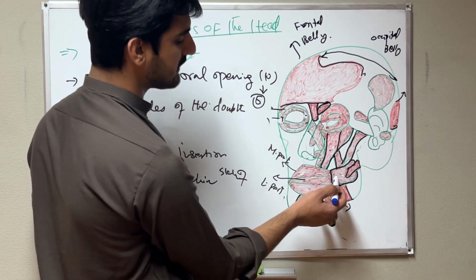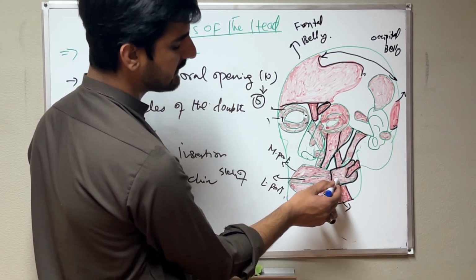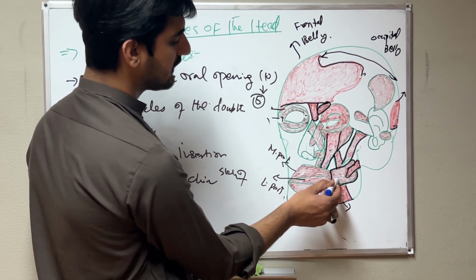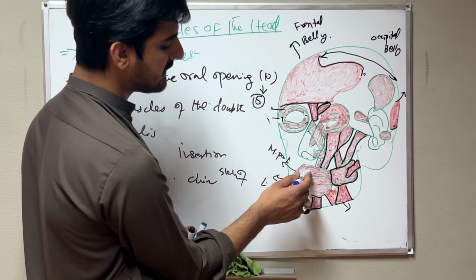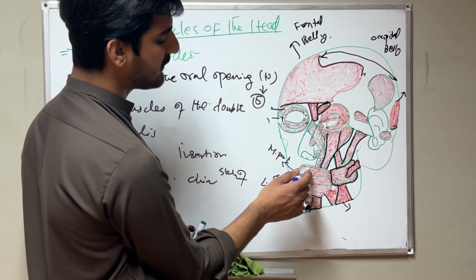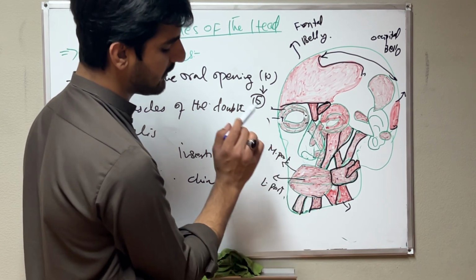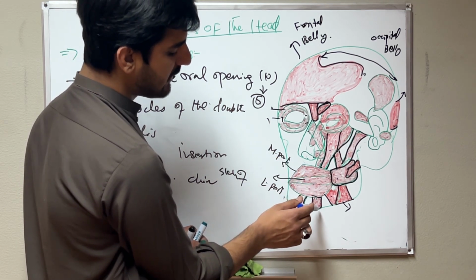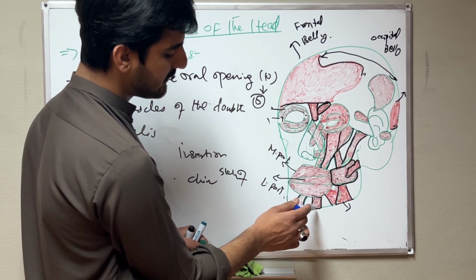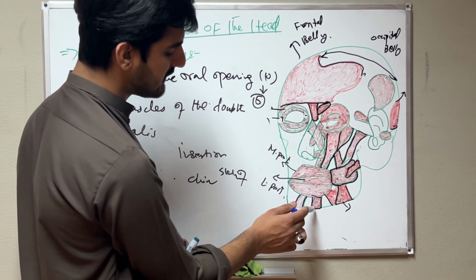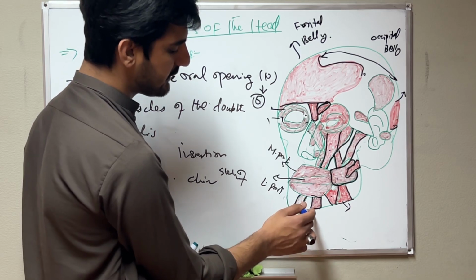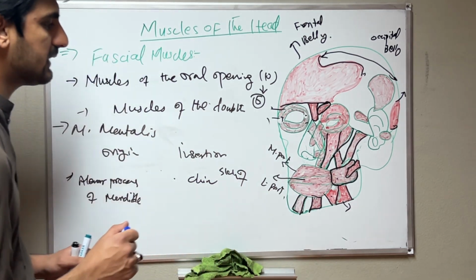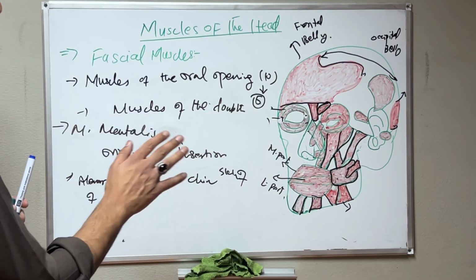Then for the satisfaction lateral wall we have only one muscle, the masseteric muscle. Then the kissing muscle is the orbicularis oris muscle, which has two parts, marginal and labial. And then the muscle of the chin is the mentalis muscle, which originates from the alveolar process of the mandible and inserts into the skin of the chin. These are the 10 muscles of the oral opening.